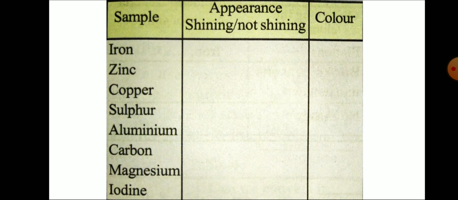Okay children, so shining is one of the properties of metals. Now come to the next, sonority. What is meant by sonority? We have seen that the first property of metals is shining. The second property is sonority. Sono means sound. So when you hit these metals, they give sound. This property of metals is known as sonority.